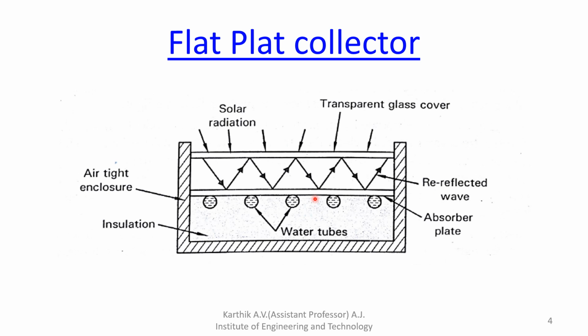Next, the insulation. Here you can see the insulation. Insulation is one of the components that protects the whole system from the atmospheric temperature. With the help of insulation, the heat is not allowed to leak.